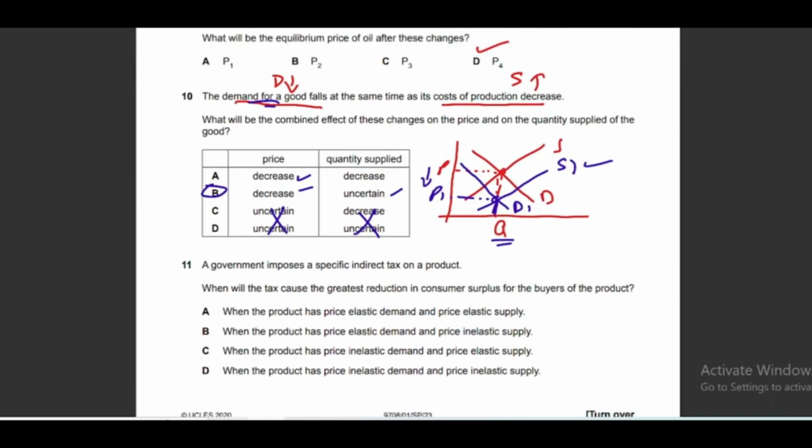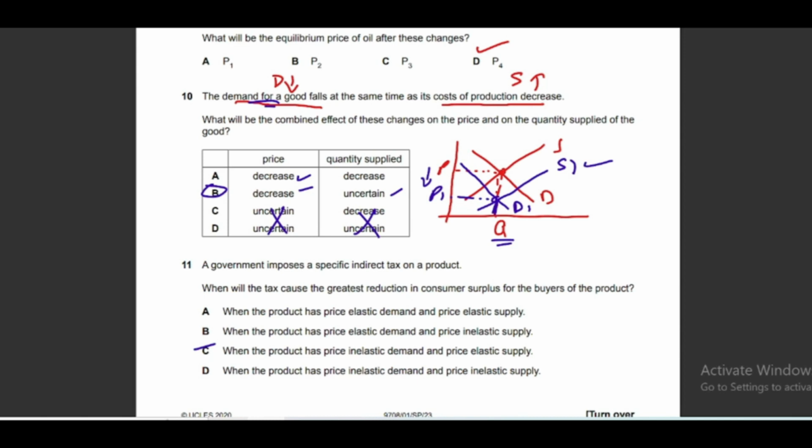Moving to question number 11. A government imposes a specific indirect tax on a product. When will the tax cause the greatest reduction in the consumer surplus for the buyers of the product? Consumer surplus is the difference between the price the consumer is willing to pay and the market price. You already know that, and the impact will be greater if demand is inelastic and supply is elastic.